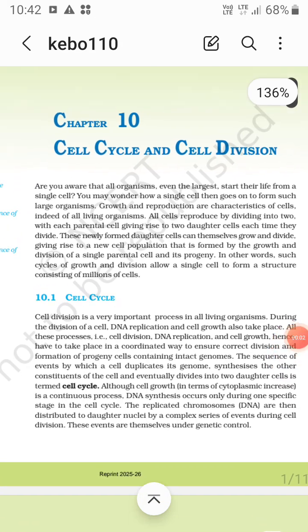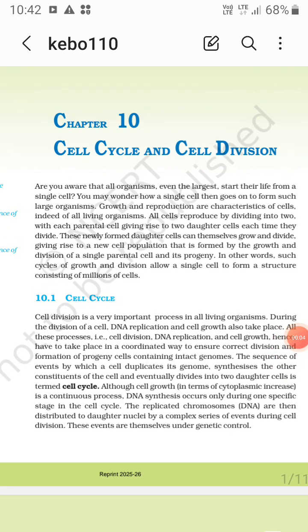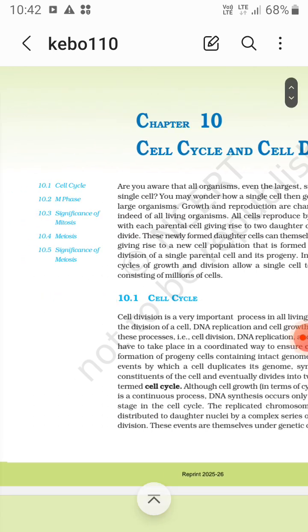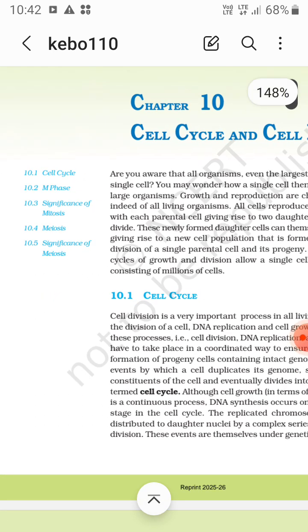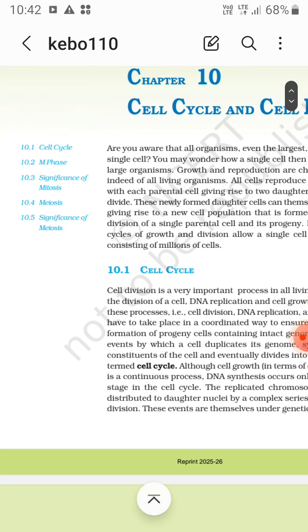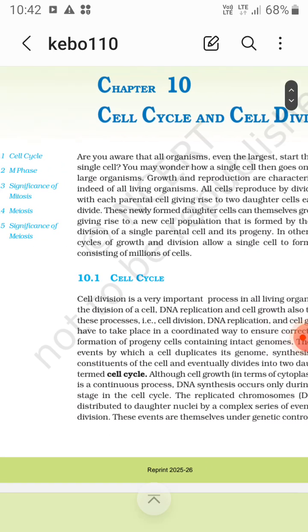So the chapter number 10, cell cycle and cell division. Okay, growth and reproduction. So the context: we are going to study the cell cycle, M phase, that is significance of mitosis, meiosis, and then significance of meiosis.